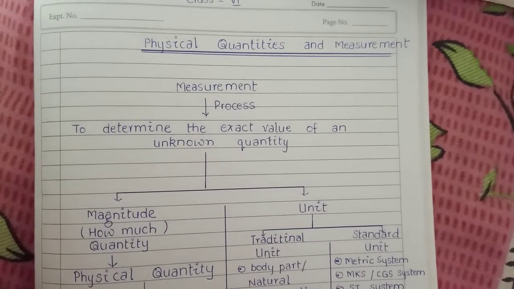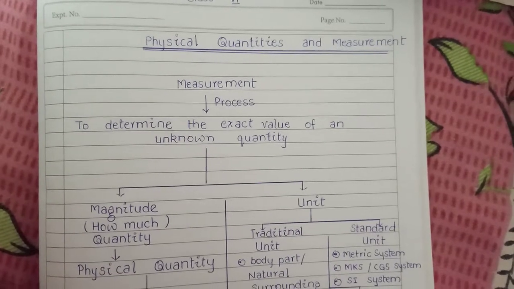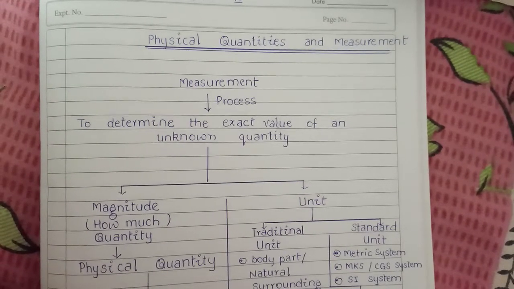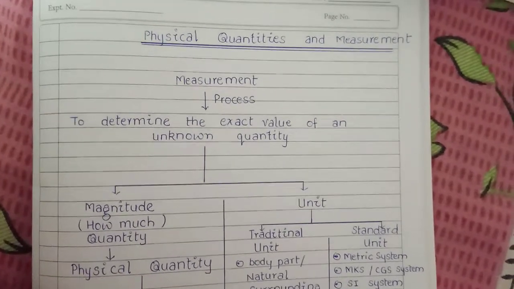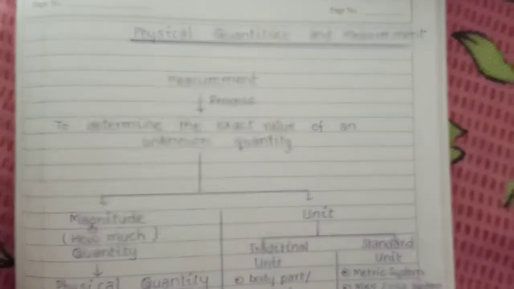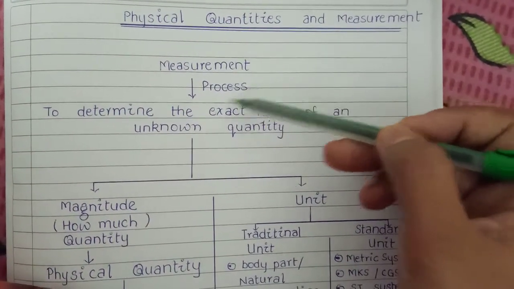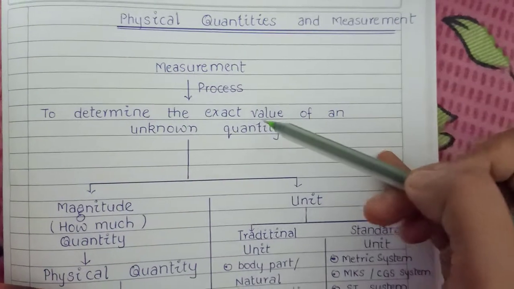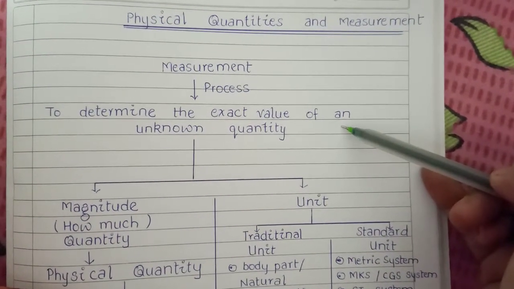determining the exact value of an unknown quantity by comparing it with a known fixed quantity of the same kind is known as measurement. In a simple way, we can say that measurement is a process to determine the exact value of an unknown quantity.